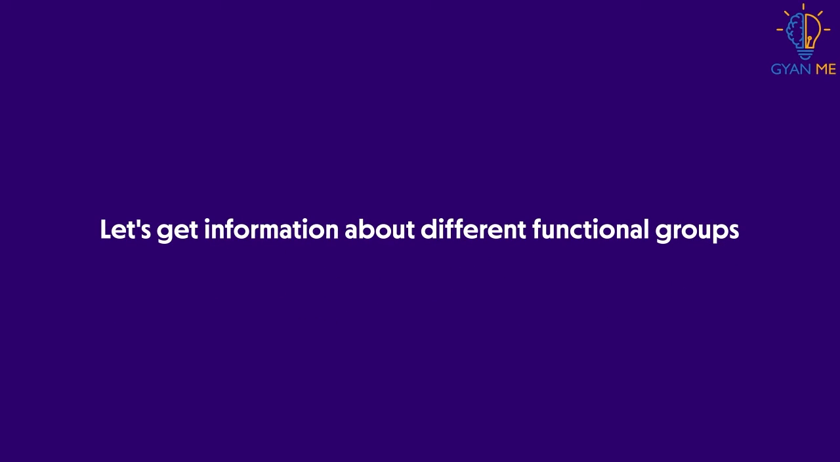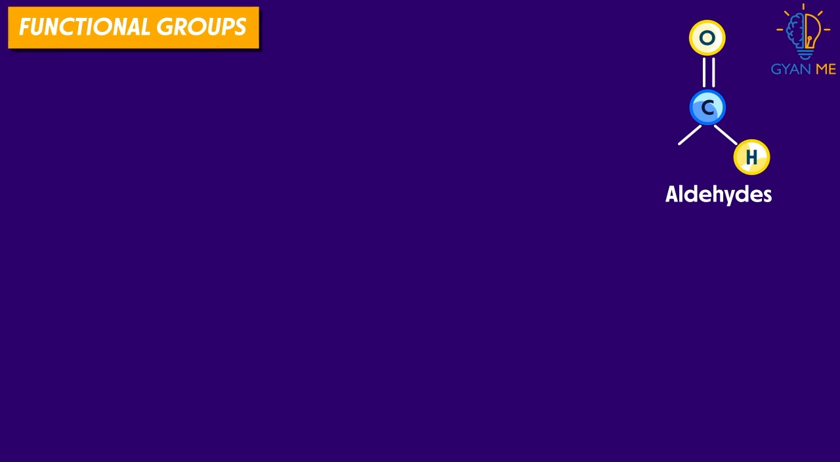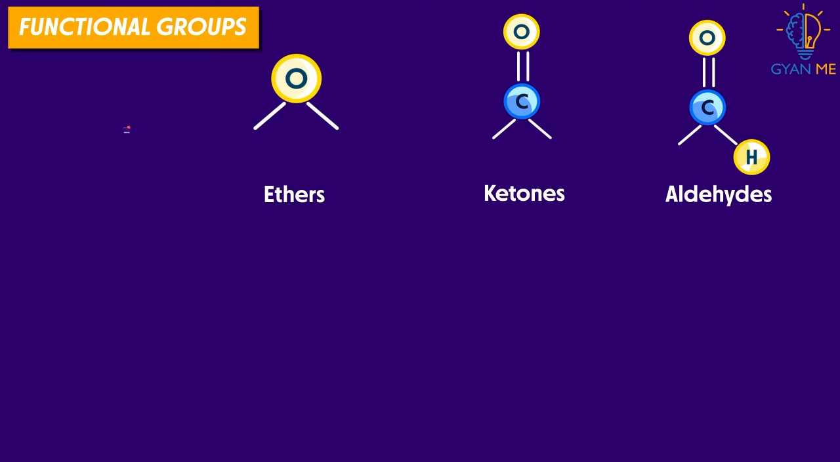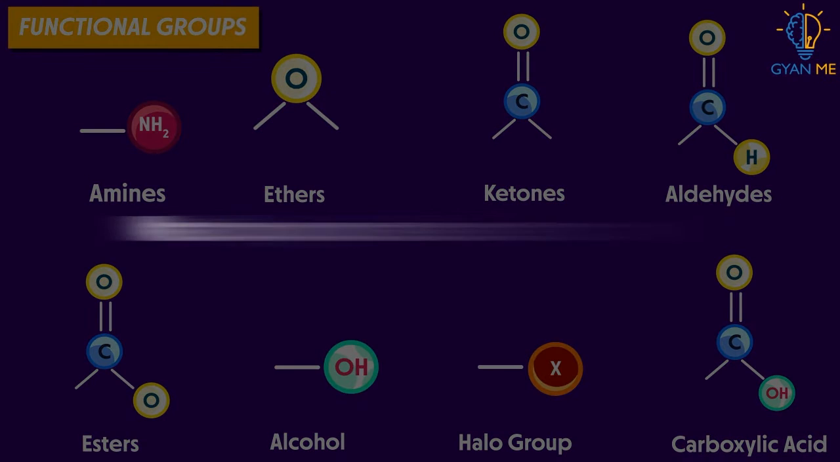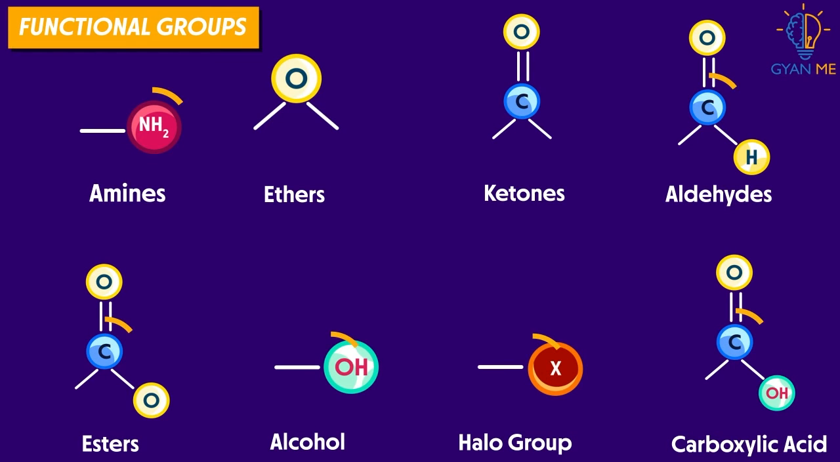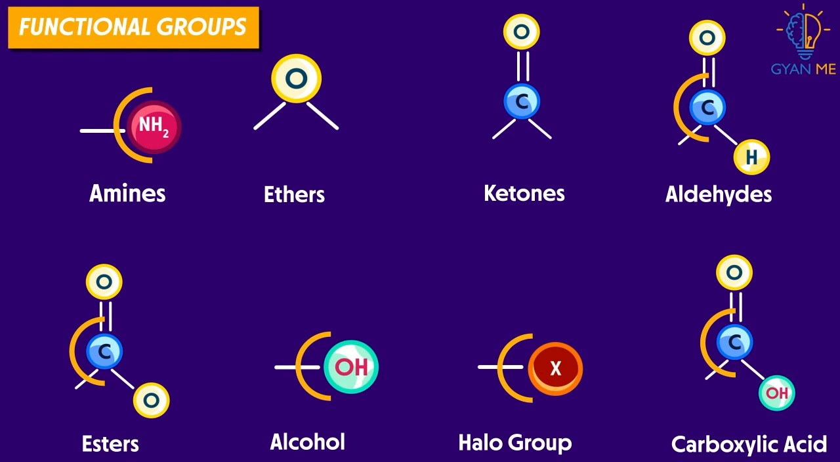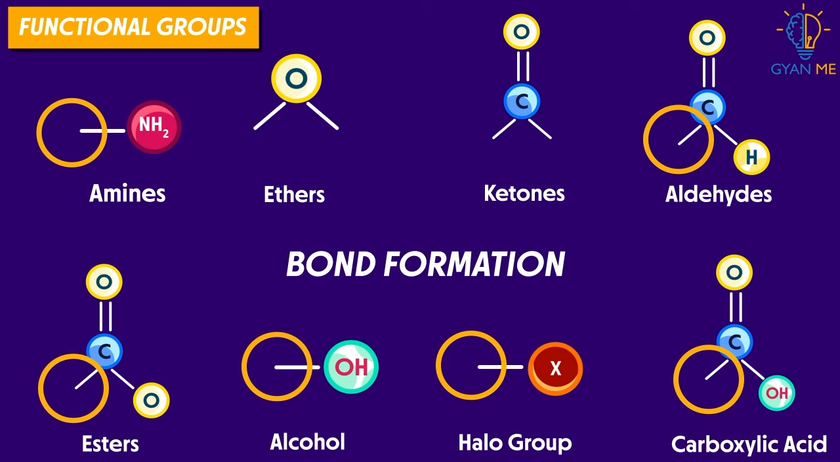Now let's get information about different functional groups. The few functional groups that you will study are aldehydes, ketones, ethers, amines, esters, and so on. Observe their structure carefully. What do you notice common in them? Yes, we find that any one atom in the whole functional group is ready for bond formation with any other atom. And we represent this by drawing a dash in front of that atom.